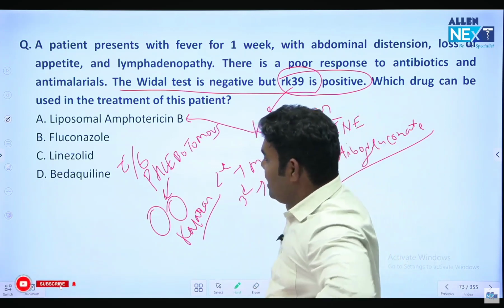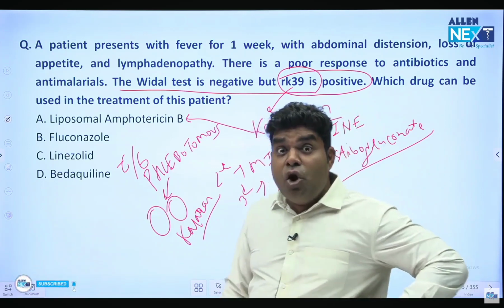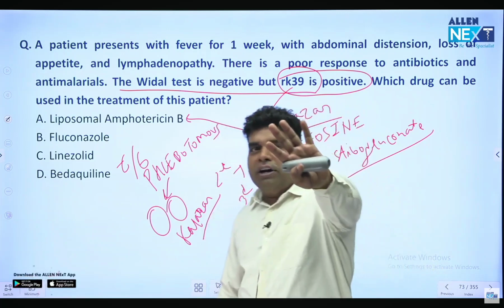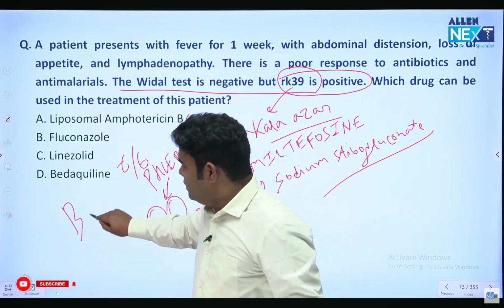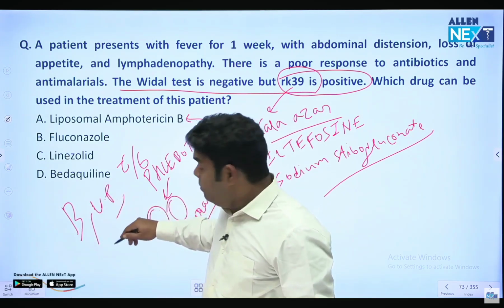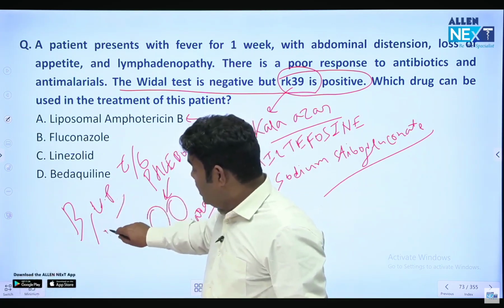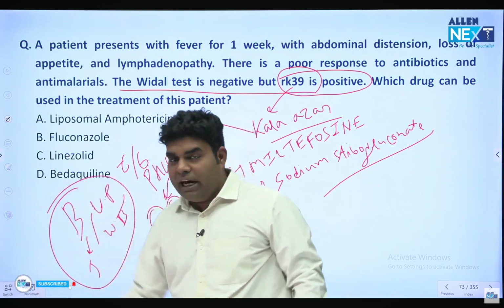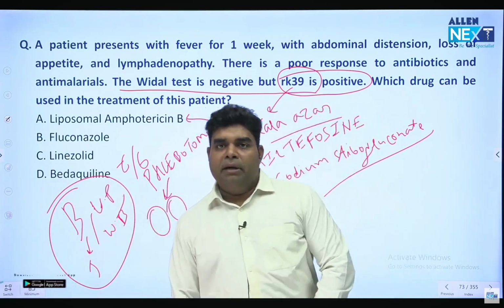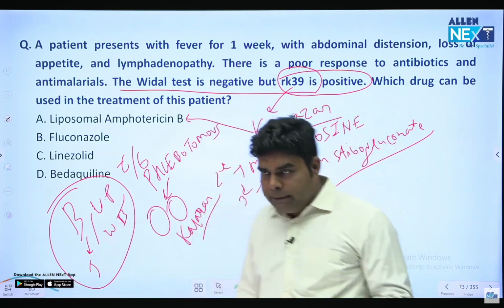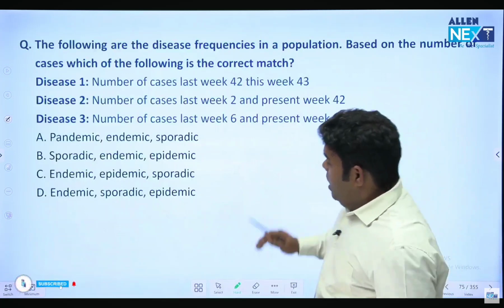Okay. Next question is which state is not endemic for Kala Azar? So Kala Azar is endemic in 4 states of India. Bihar has the most cases. Then the neighbor of Bihar, UP. Then there is West Bengal and the neighbor of Bihar, Jharkhand. So all the states which have a border touching Bihar are endemic for Kala Azar. Bihar, then of course Jharkhand, UP and West Bengal. Not Assam. Okay. Next question.